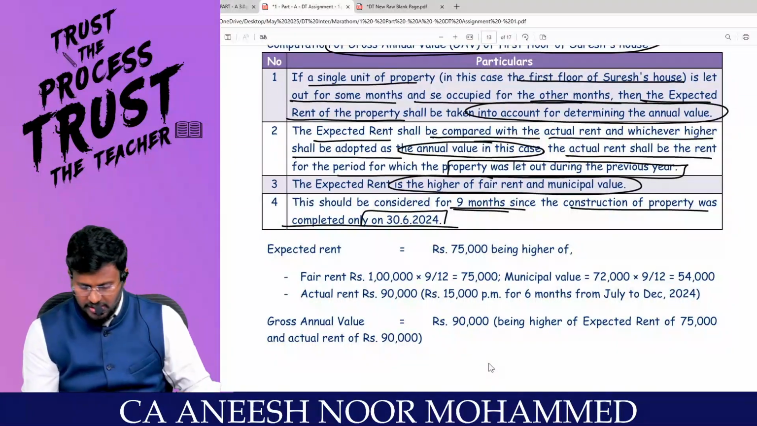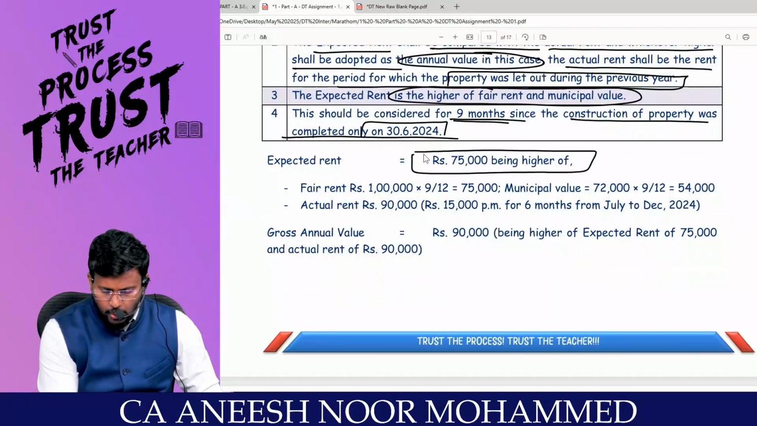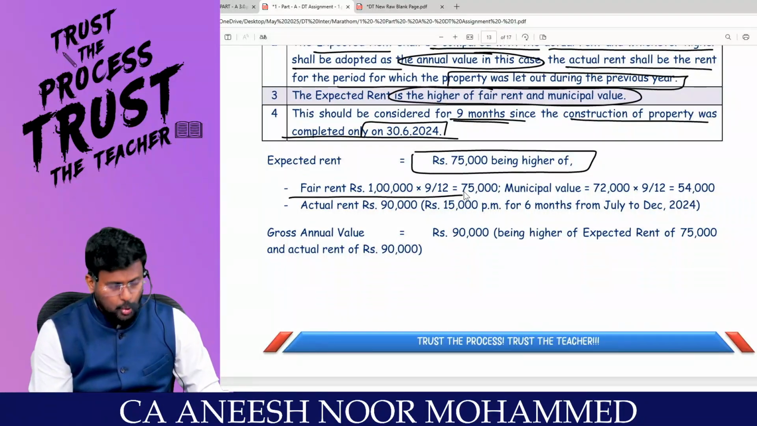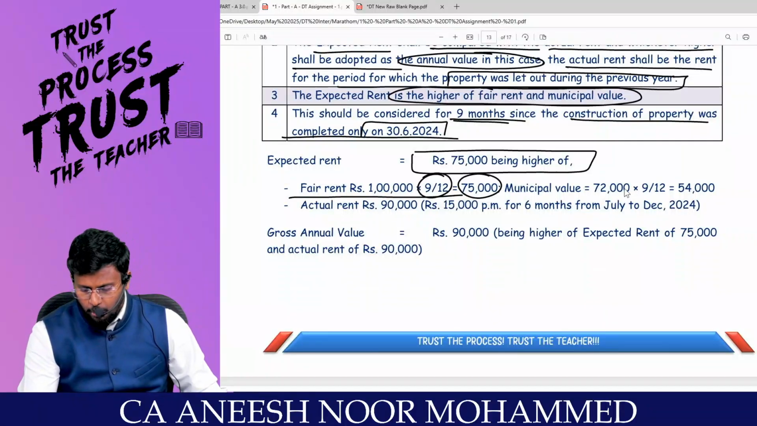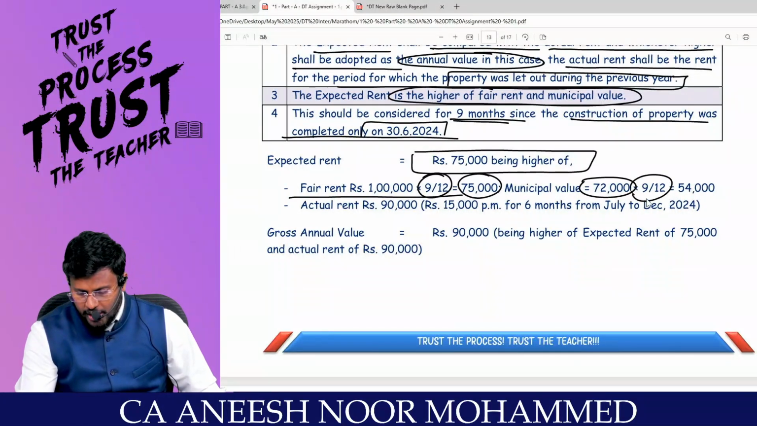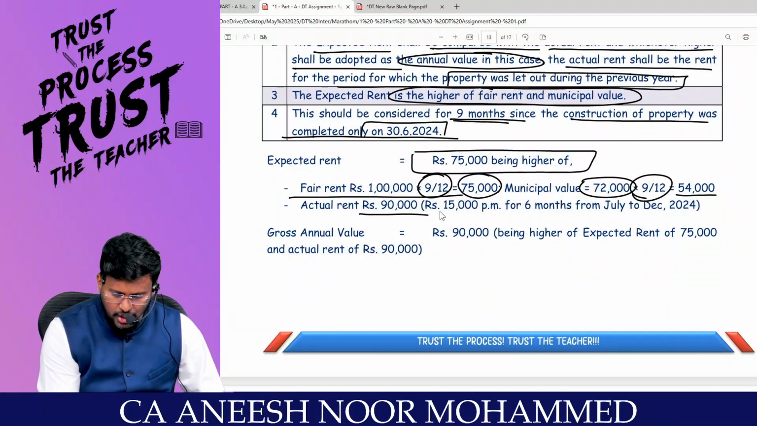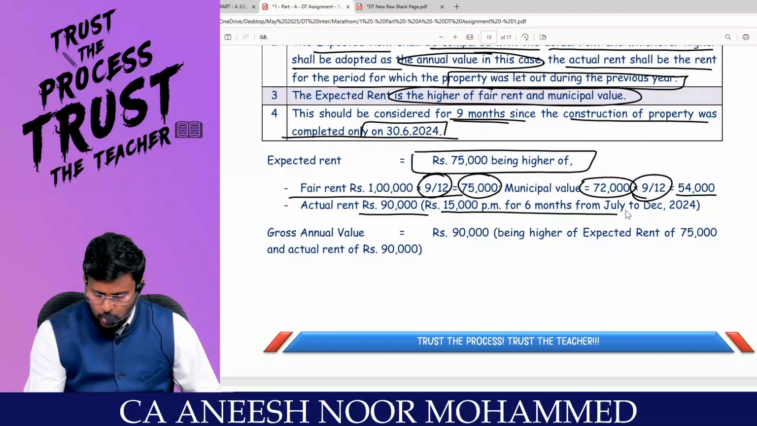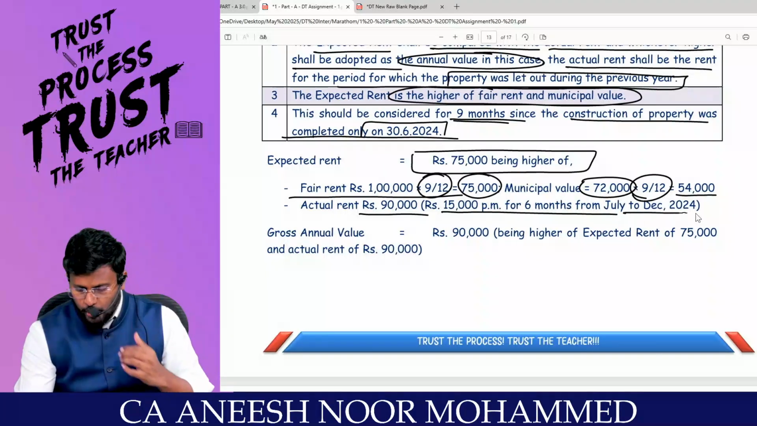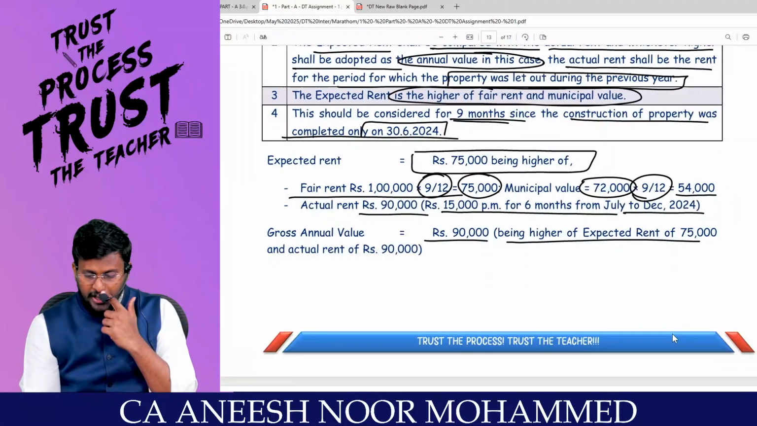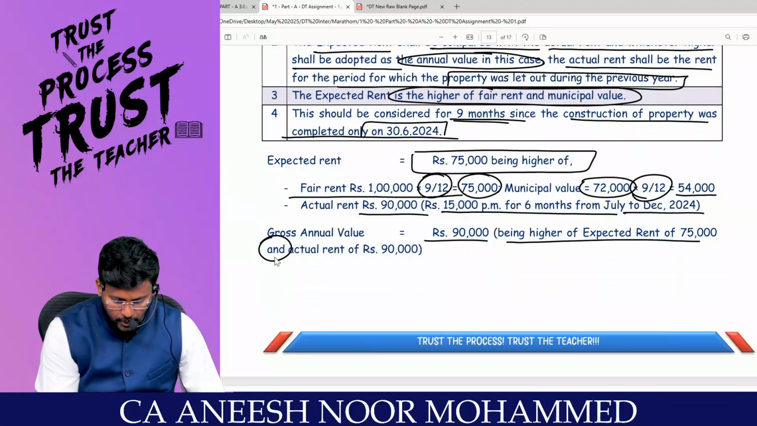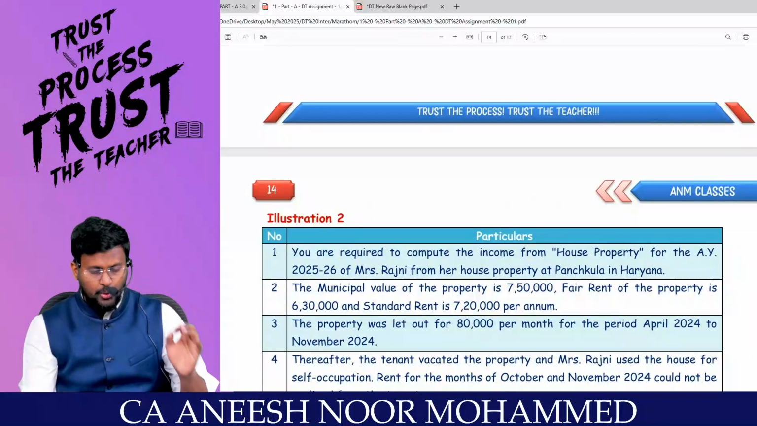Are you able to appreciate, sir? So expected rent is 75,000. How did you get that, sir? Fair rent for the entire 12 months is 1 lakh, into 9 by 12 will be 75,000. Municipal value 72,000 into 9 by 12 will be 54,000. Actual rent is 90,000 because it is 15,000 per month for 6 months from July to December. So GAV will be 90,000, being the higher of expected rent of 75,000 and actual rent of 90,000. Are you able to appreciate?